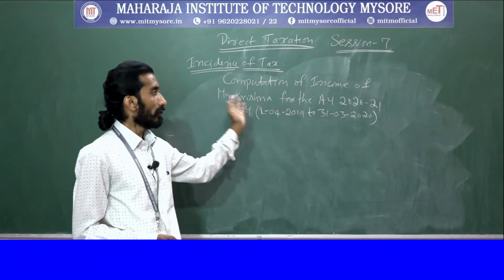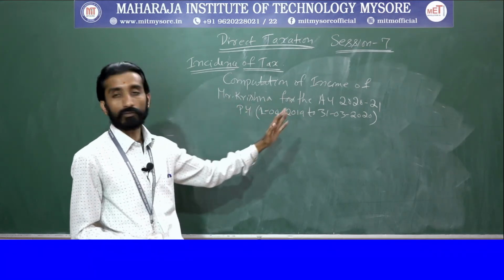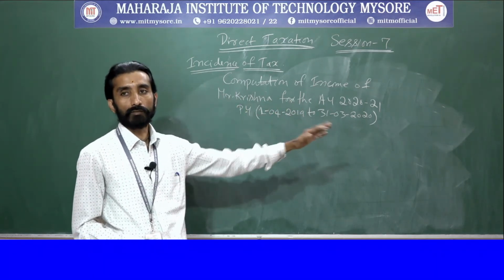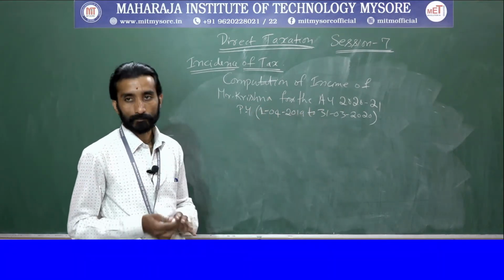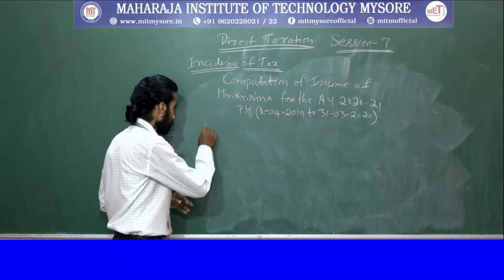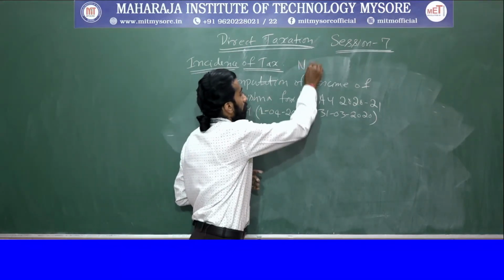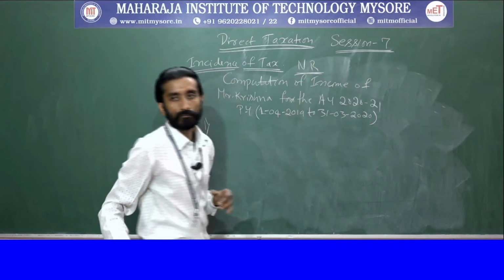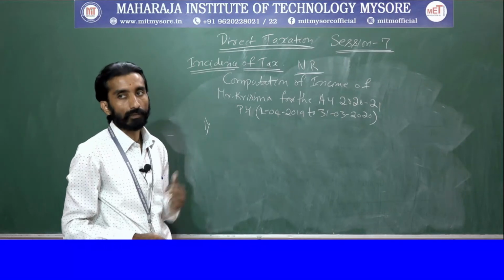Here, Mr. Krishna, again the same format you have to follow. Computation of income of Mr. Krishna for the assessment year 2020-21, previous year 1/4/2019 to 31/3/2020, right. Now it is calculated for a non-resident, that you need to remember. Based on the residential status it will change, so you need to remember.